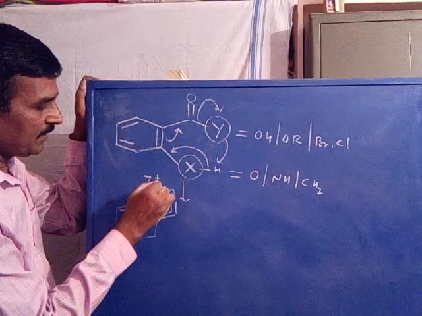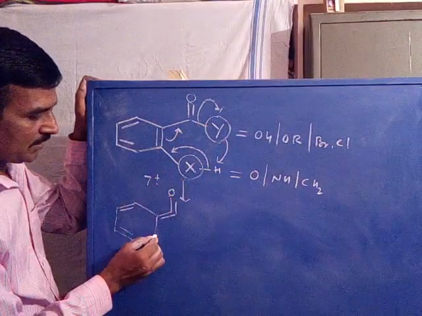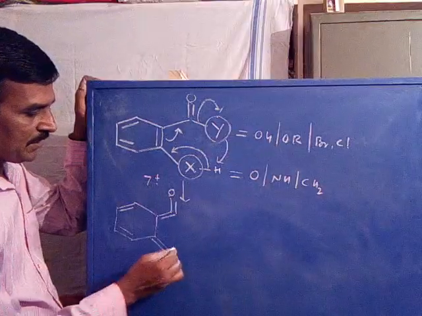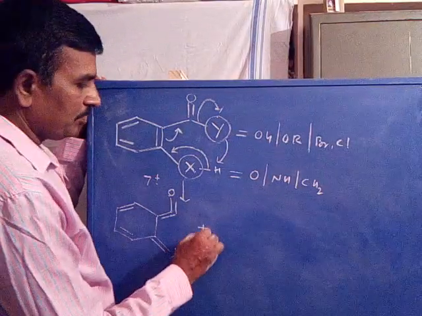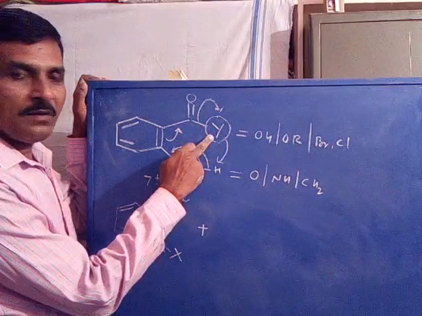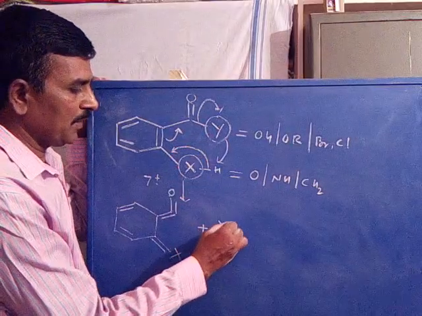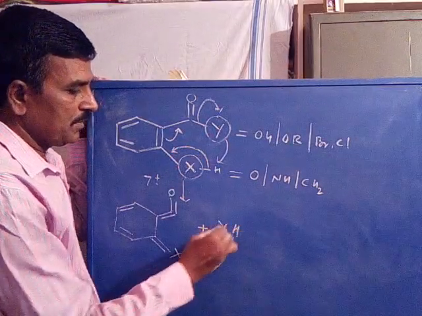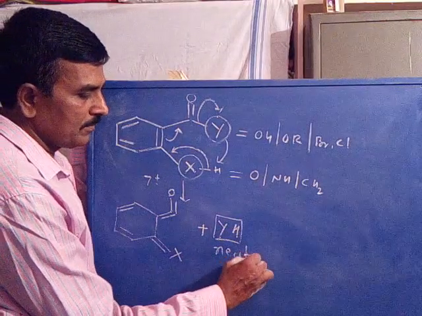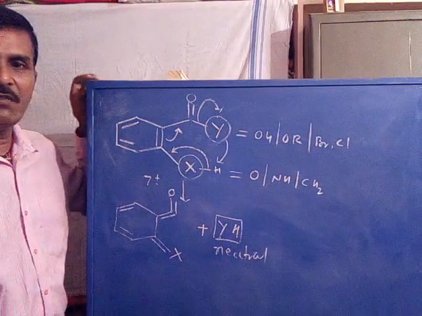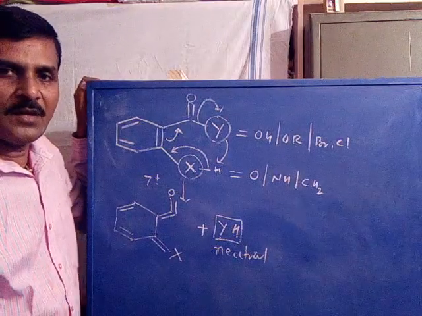This is an ion radical. Now in this case, there is a double bond between the carbon of benzene and the X. Y and hydrogen get lost, YH, as a neutral. H and Y atoms get lost as a neutral.